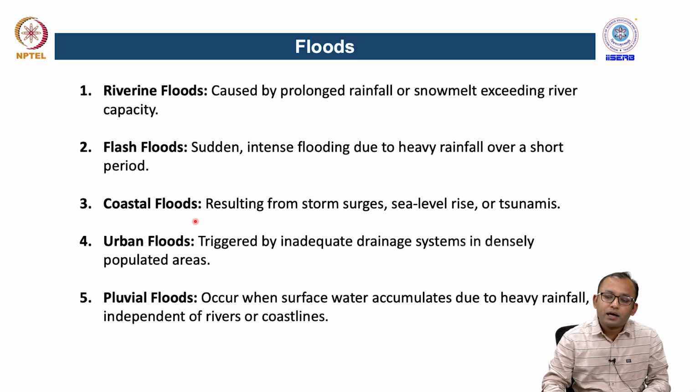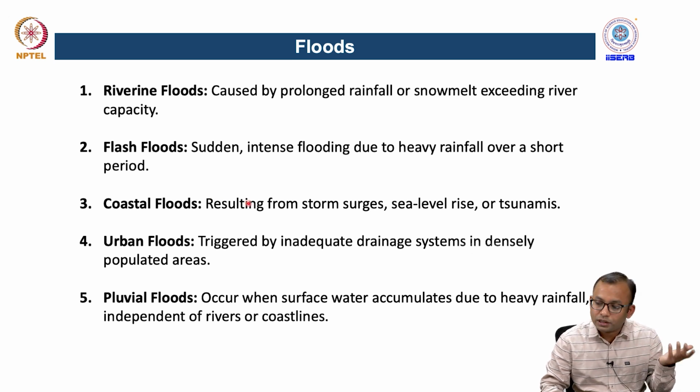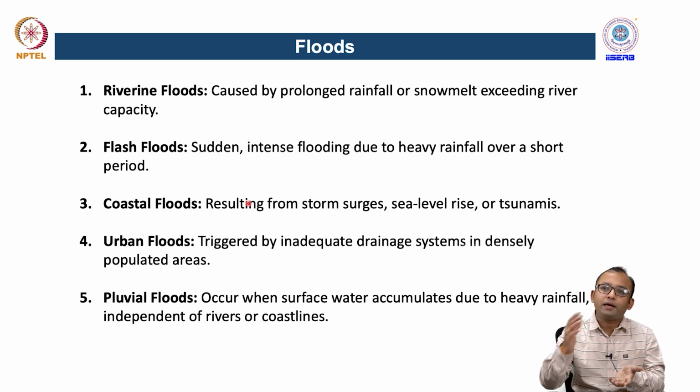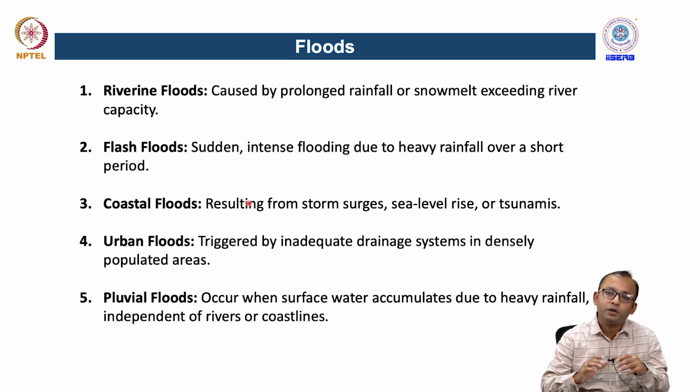Sometimes these floods can also be considered compound flooding conditions, where there is a high level of sea level rise, storm surges or tsunamis, and at the same time a very huge amount of precipitation occurs in the same region. That can amplify the effect and create coastal flooding in those regions.